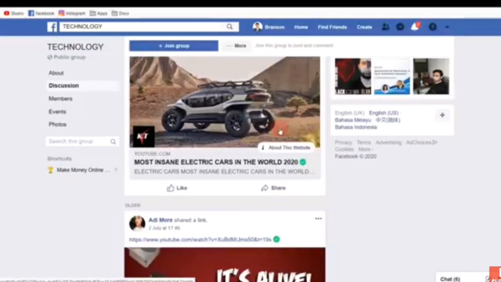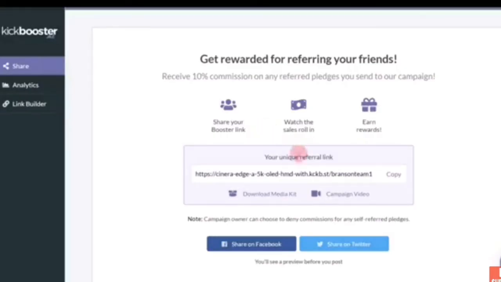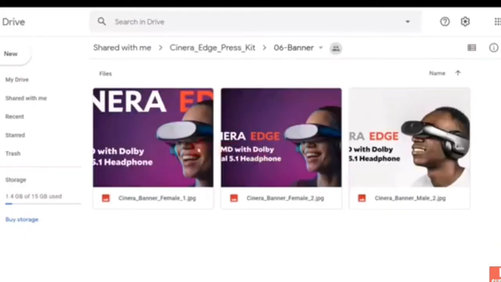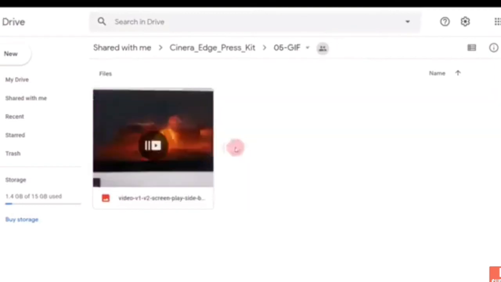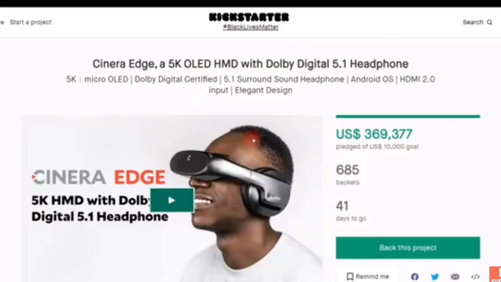As you can see here, someone just posted something about the most insane electric cars. There are several different download media. There are videos here which are already created for you, whereby you just click on them, download and share on Facebook. It's already made media, so you don't have to create the banners or anything yourself.